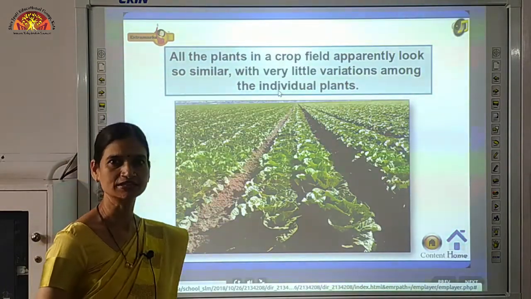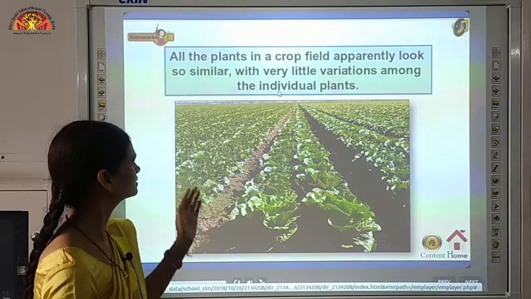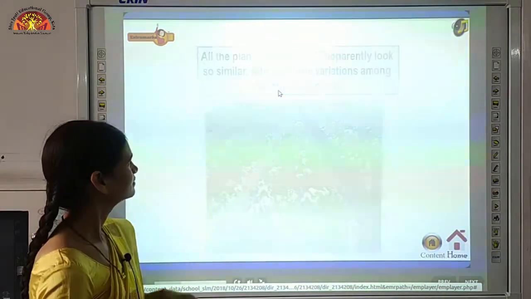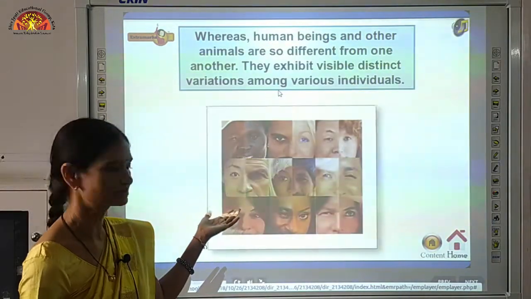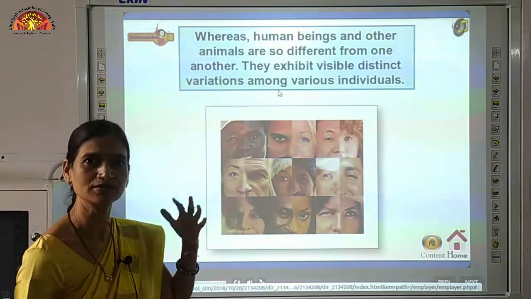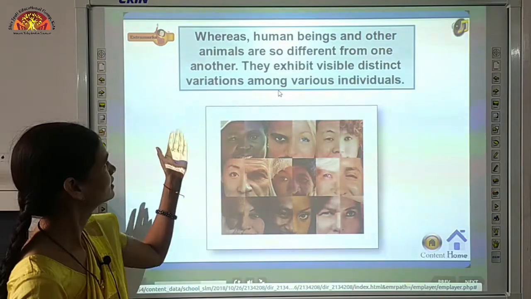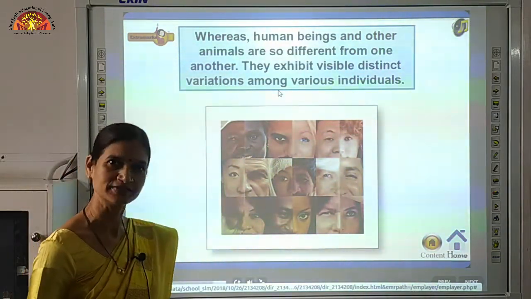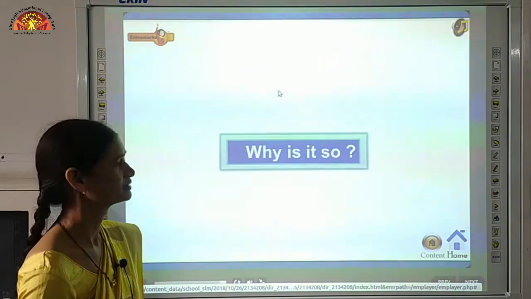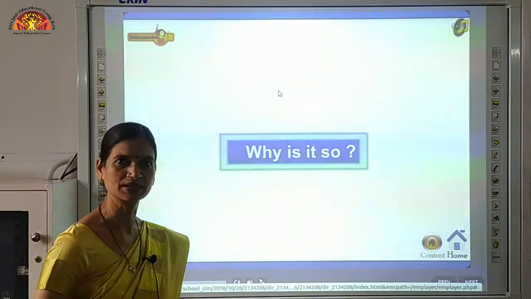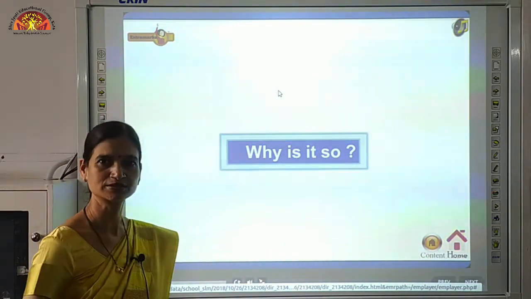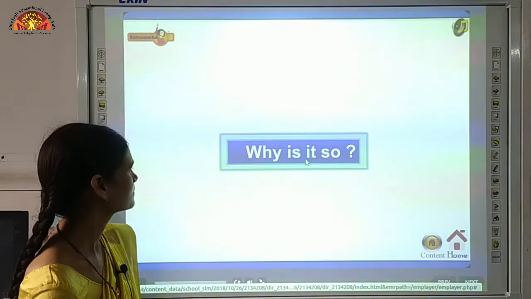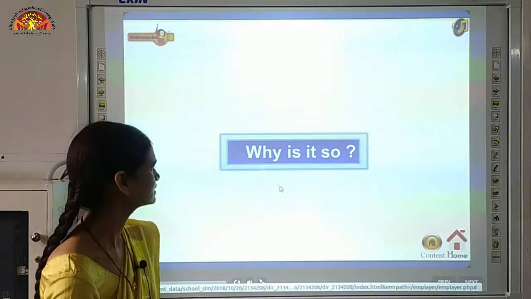Suppose we see a crop field, we see that all the plants are very similar to each other. But when we talk about human beings, all of us have different faces, we are very different from each other, and we show variations. So variation is what? Differences among us. So why is it so? Why are we so different? We will study it in detail with the help of this animation.